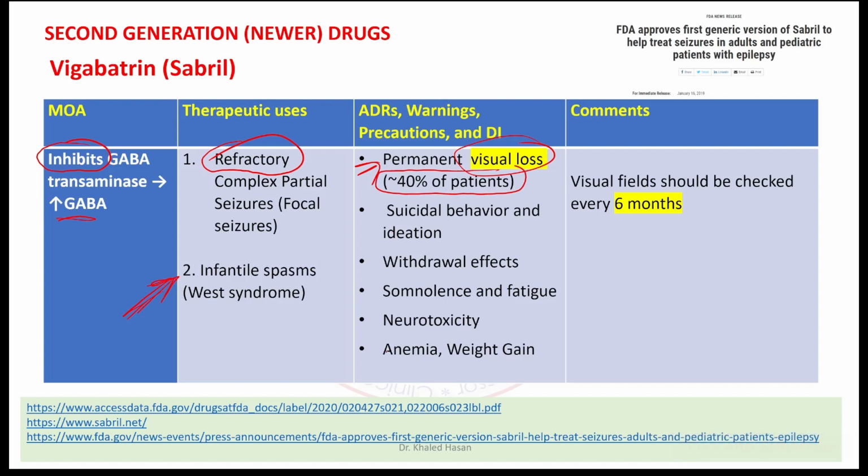So the question: which of the following anti-epileptic drugs may cause visual loss? And this medication is used for patients with infantile spasm. This medication causes withdrawal effect, somnolence, fatigue, neurotoxicity, anemia, and weight gain. Keep weight gain in consideration, because this will be important for the next slide, as we have some medications that decrease weight. So vigabatrin is associated with increased weight. If you prescribe vigabatrin, Sabril, to your patient, you recommend doing a visual test every 6 months.